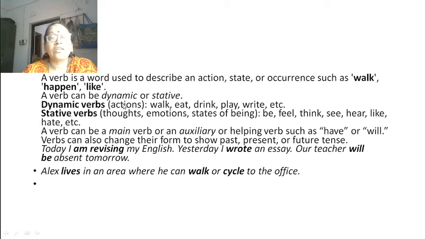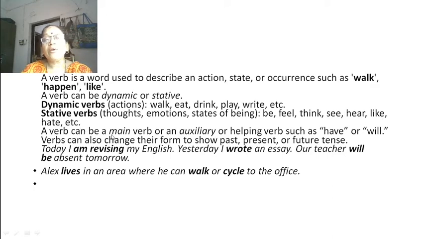Dynamic verbs show actions, for example, walk, eat, drink, play, write, etc. So, what do these words show? They are showing actions. Stative verbs show thoughts, emotions, states of being: be, feel, think, see, hear, like, hate, etc.